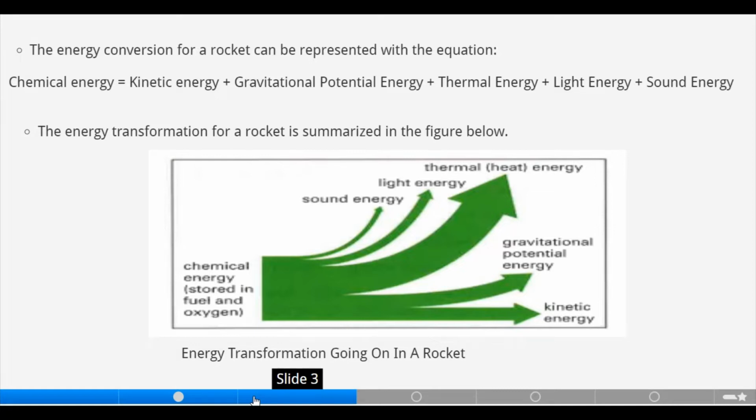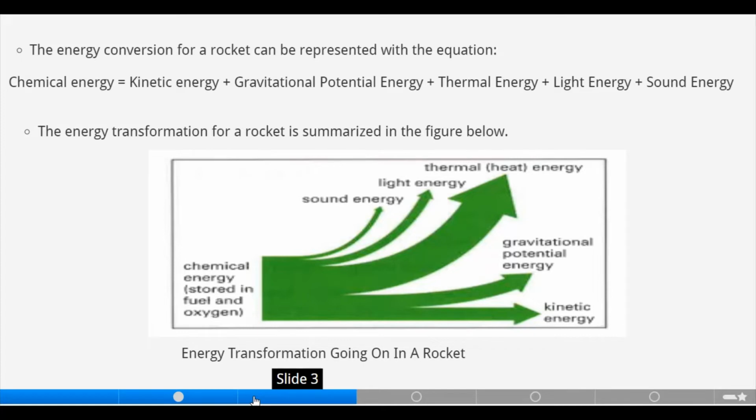You can see from the diagram on the left where we have chemical energy stored in the fuel and oxygen. They are now being converted or transformed into different types of energy. We have sound energy, because as the rocket is moving high up, it must produce what?